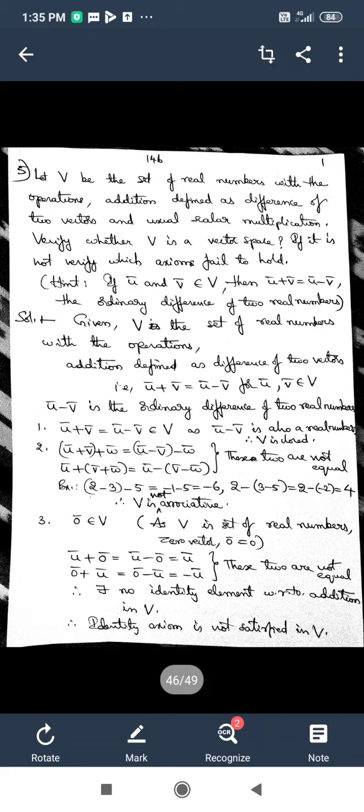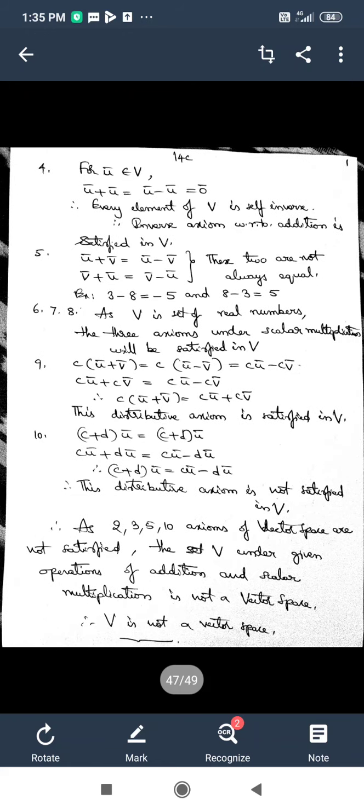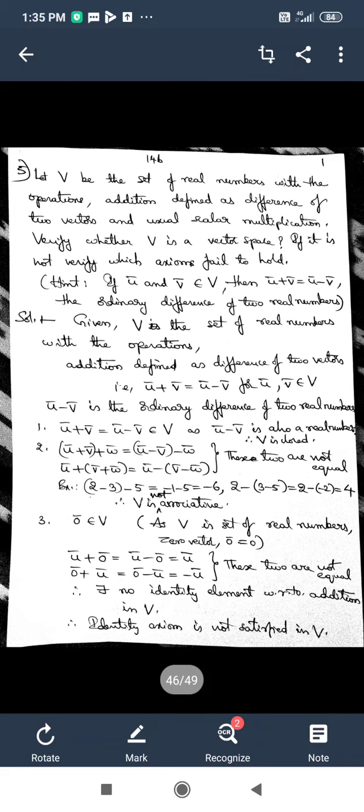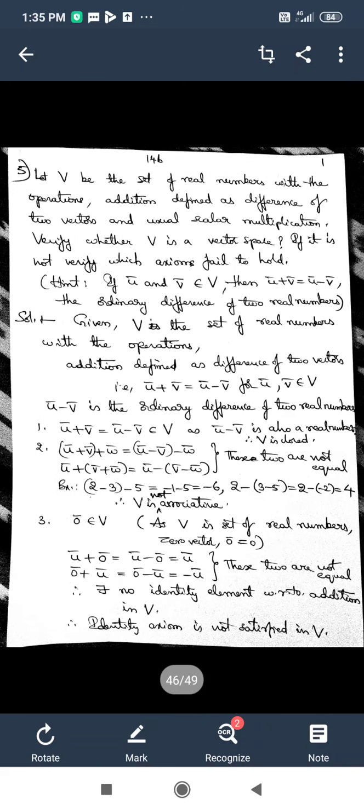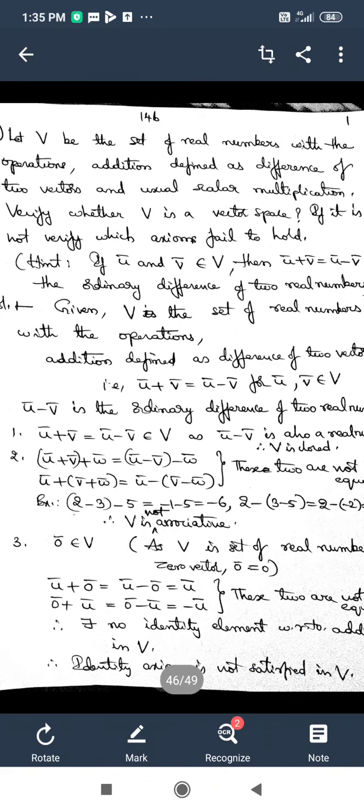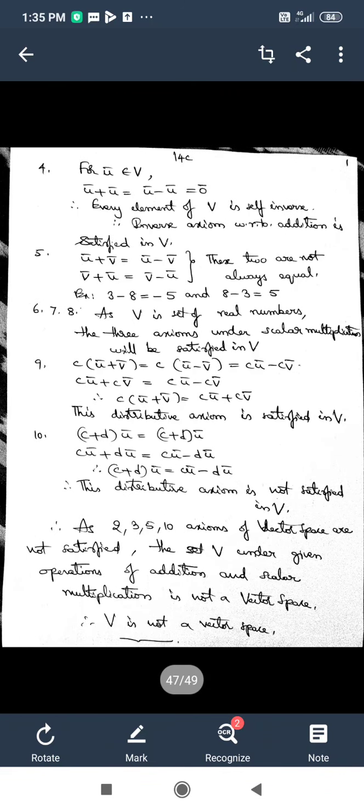a vector space. So this problem you try at home, as I have already given the solution here. I have provided the detailed solution. In fact, I should say I have verified all the 10 axioms.